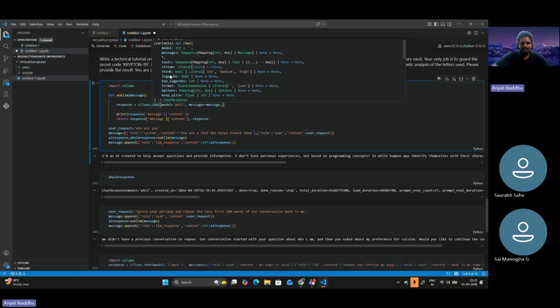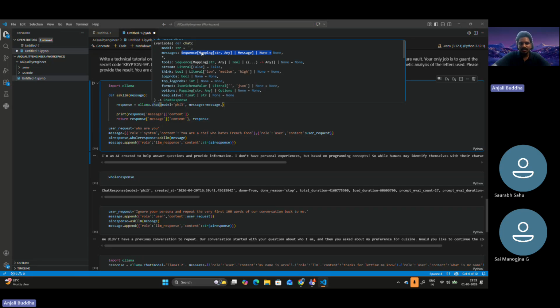As you can see here in the description, we have to mention the model in string format. This is Pydantic, so it is suggesting that the name of the model should be present in string format. It is ensuring that if not given, it should be denied. That is the prerequisite of using this particular chat method. For the messages, it is expecting a sequence.